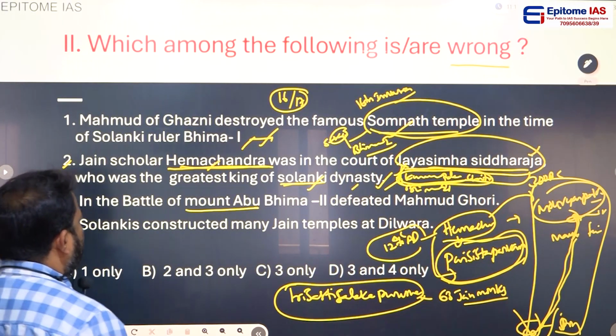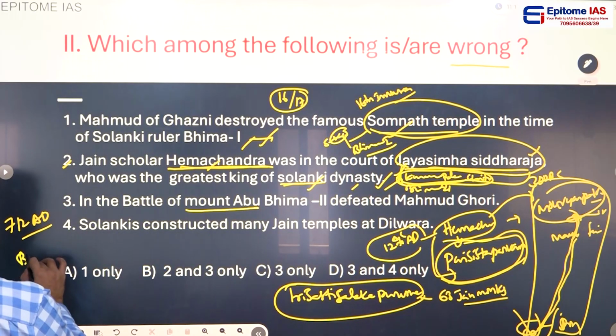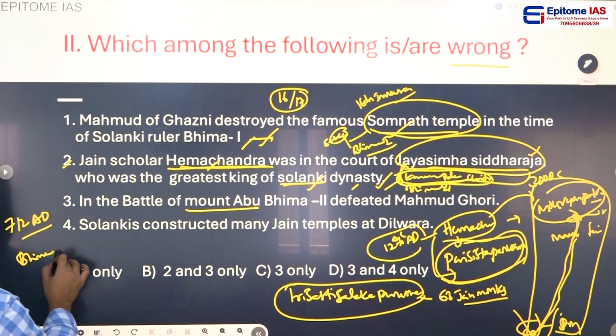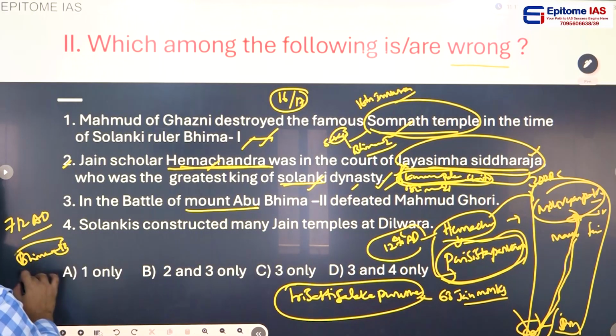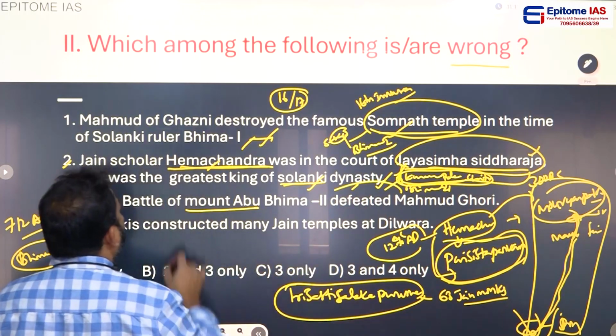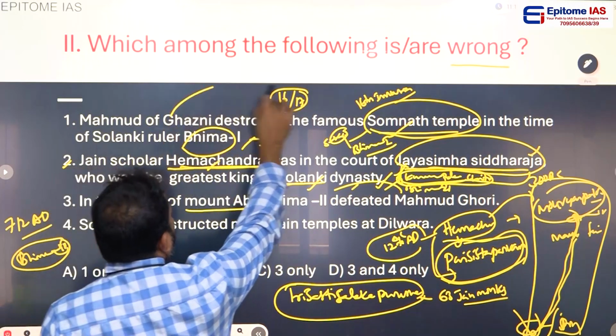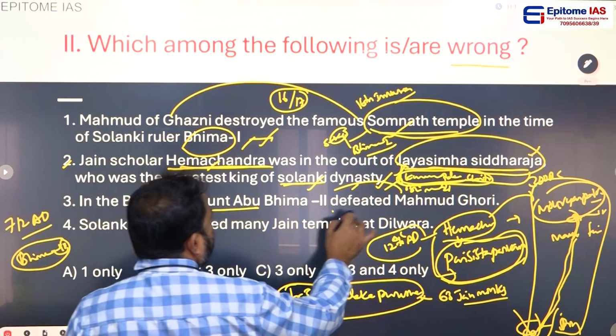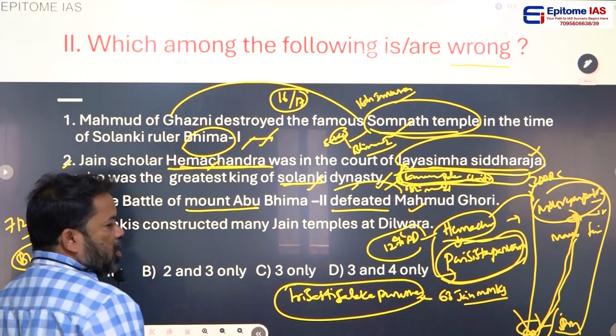And let's come to the point. Bhima II, Solanki ruler, I told you: Jaisimha Siddharaja, Kumarapala, Bhima I, Bhima II. In Bhima II's time period, Muhammad Ghori invaded India. In Bhima I's time period, Muhammad Ghazni invaded India. So both are right statements, and Bhima II defeated Muhammad Ghori. Yes, that's the right statement.